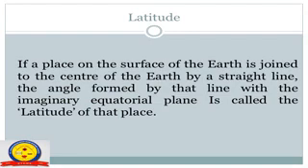What is latitude? If a place on the surface of the earth is joined to the center of the earth by a straight line, the angle formed by that line with the imaginary equatorial plane is called the latitude of that place.